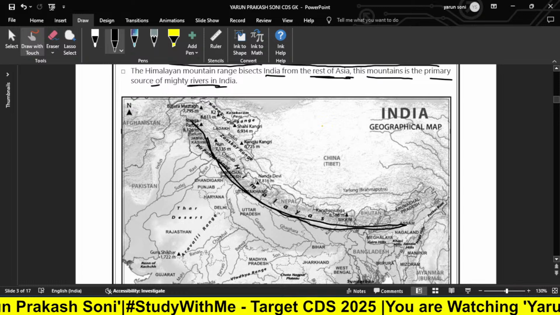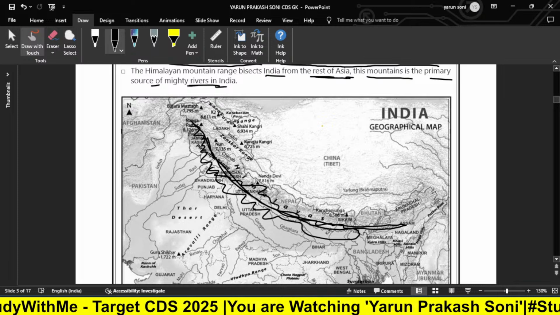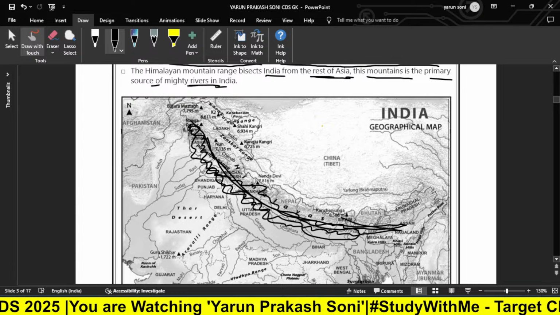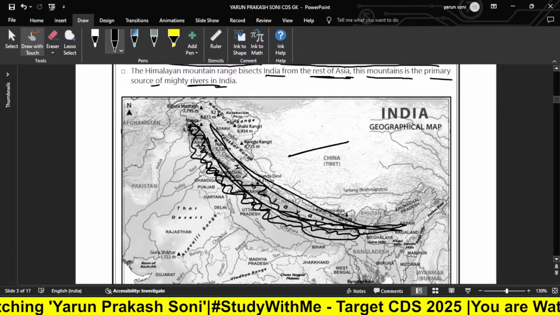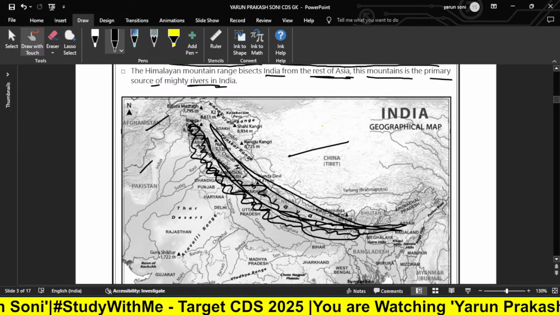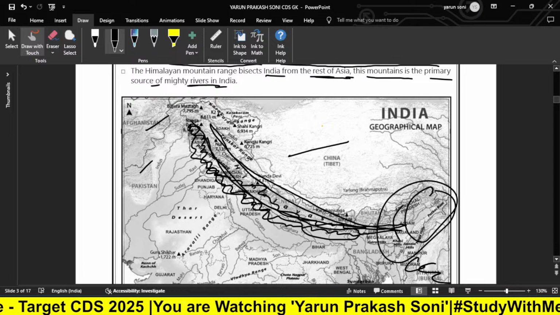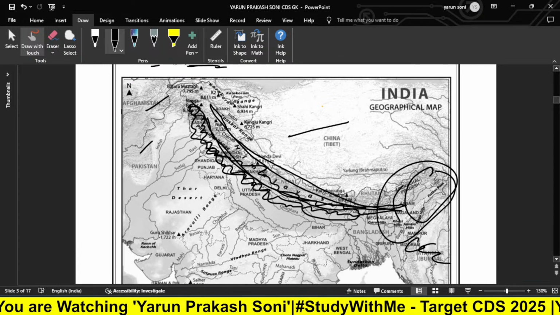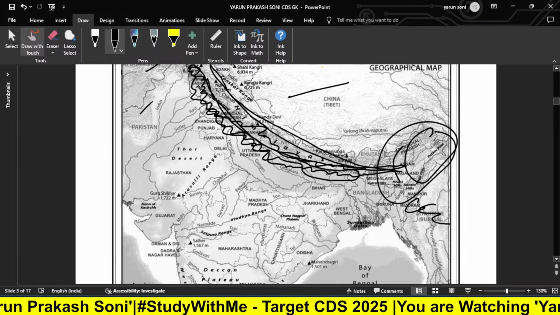So here there is a part of India. These are the parts of India. I am roughly drawing this so you have an idea of what I am talking about. So this is all about the Himalayas. As you can see, the Himalayas is this. Here we have China, and after that Afghanistan, Pakistan. Here we have Bangladesh in this region, and Mizoram and Myanmar like this. So we have some mountain ranges and the international boundaries.